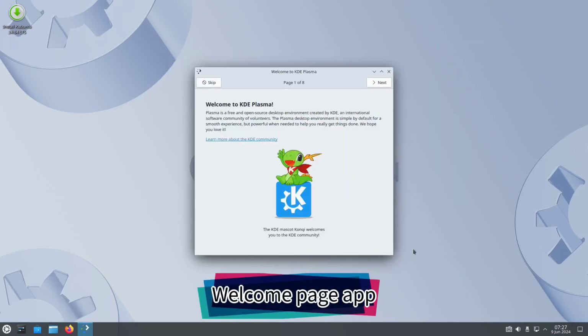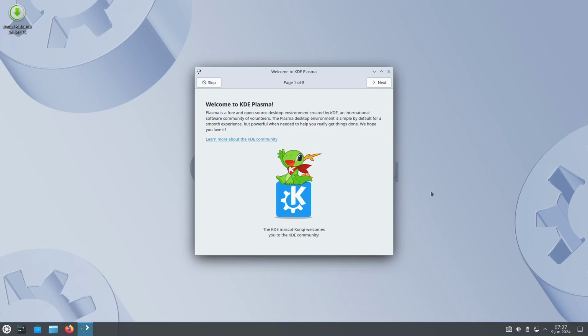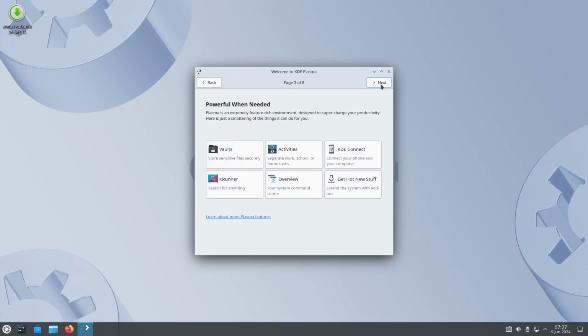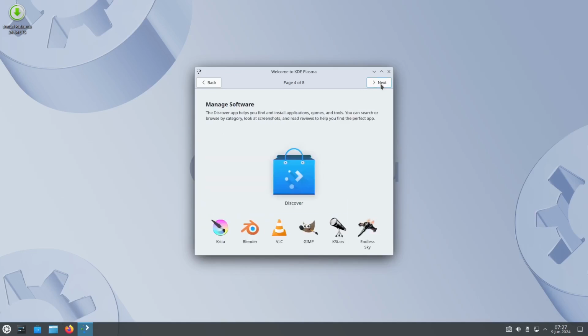Okay, there is a welcome page right here, which is the KDE Plasma welcome app, an 8-page app, and it shows some of the default settings of the system and the powerful tools that you need. At the same time, it covers the software manager, for discovering applications. You can download Blender, VLC, GIMP, KStars, Endless Sky, and Krita.